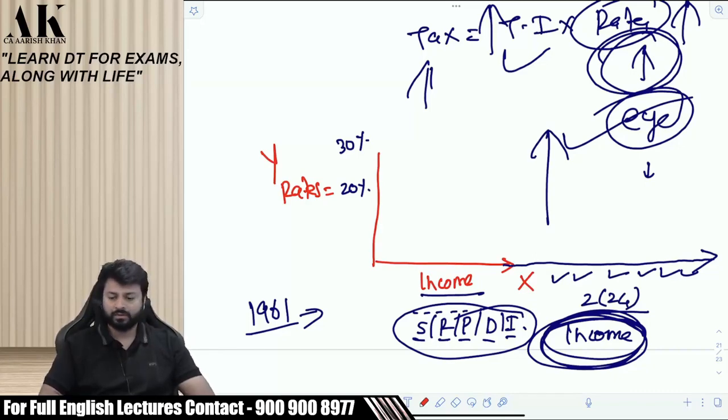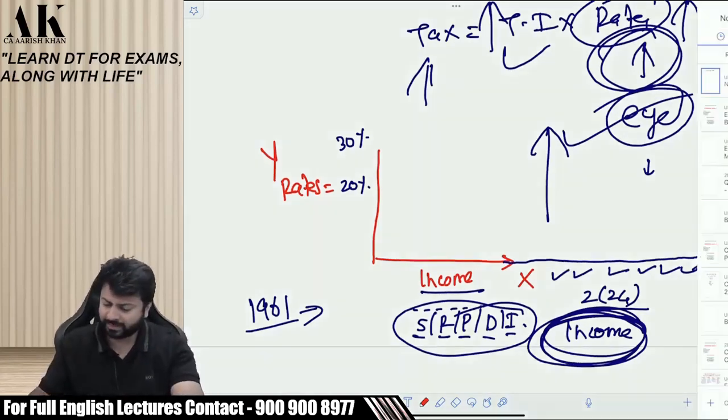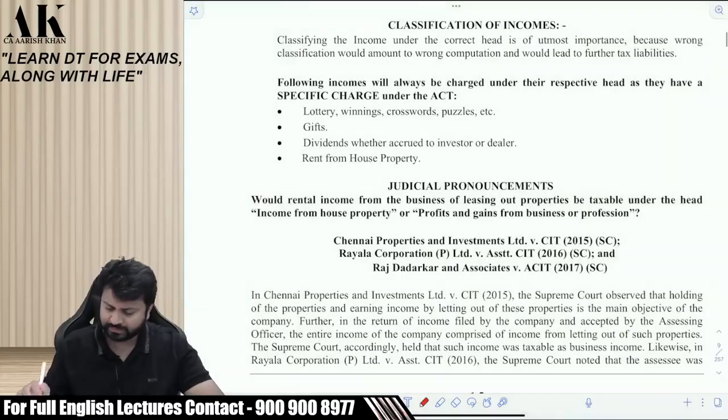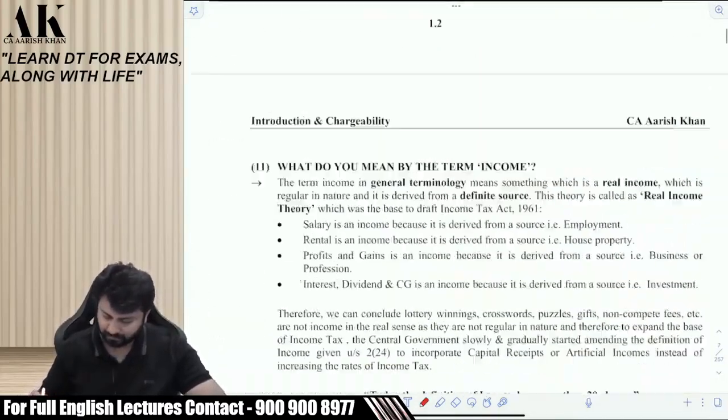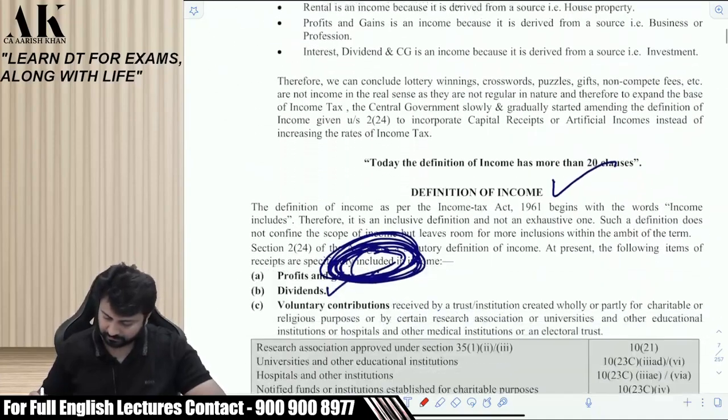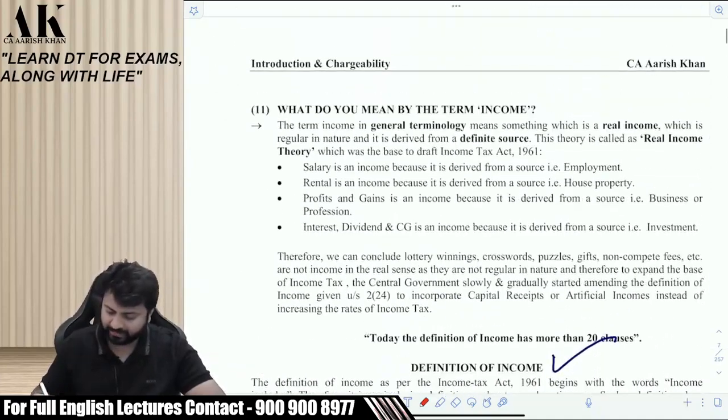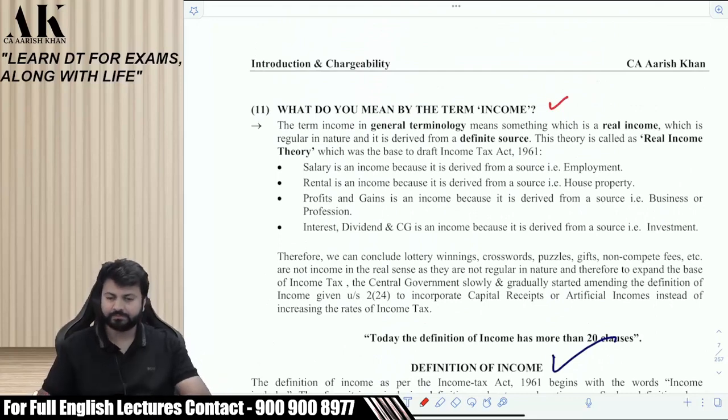Okay. So let's read this particular thing once from the book so that this gives us further clarity. Come to page number 13.5. What is income? Let's read this discussion from here.